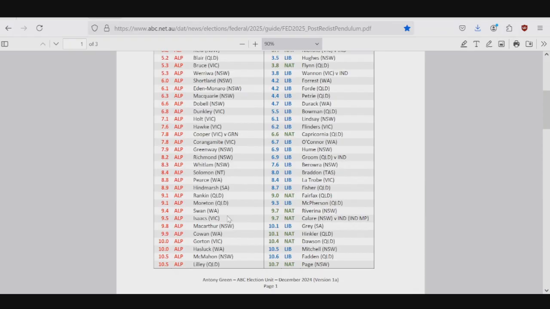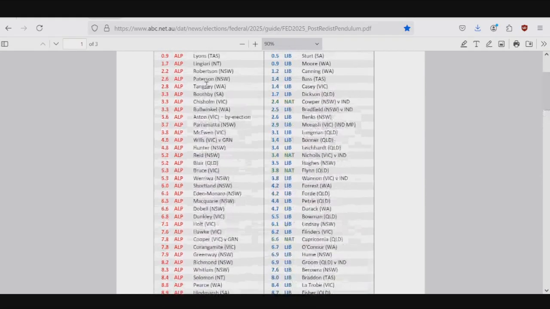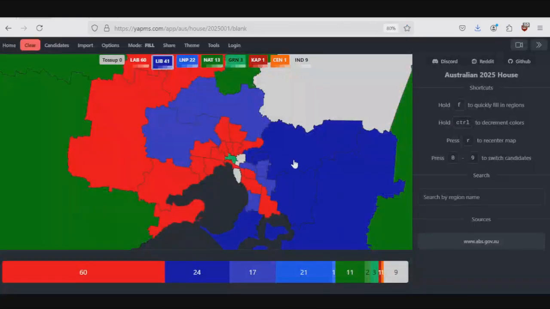I mean, Labor's going to get a lot of marginal seats in Victoria that they didn't have before, and they're going to lose a bunch of them too. So this is how, without winning back any of the teal seats, I believe that the coalition can get to the magic number of 76.